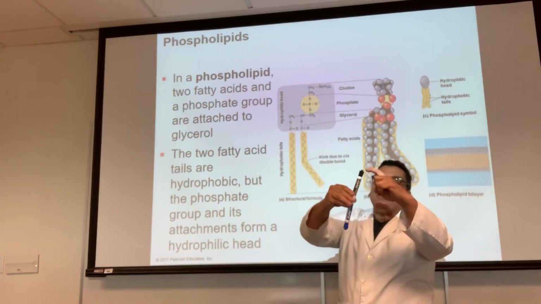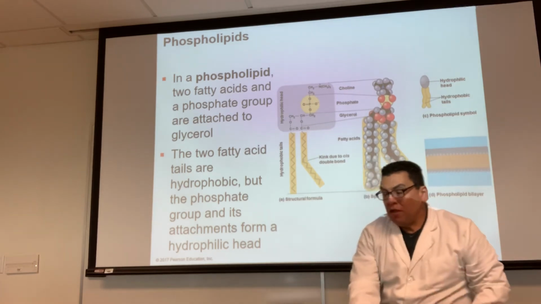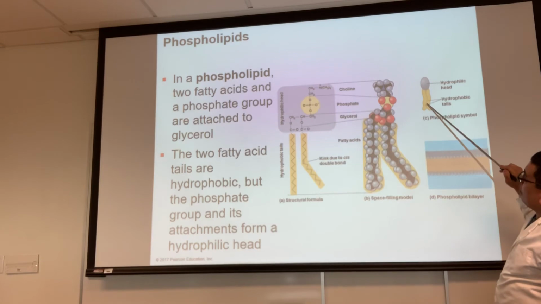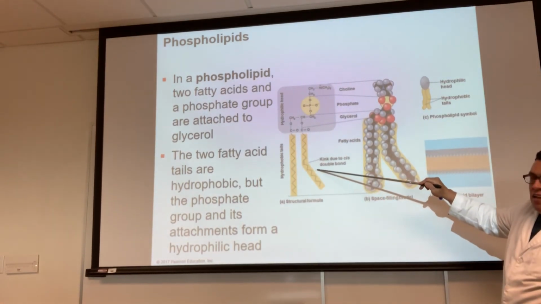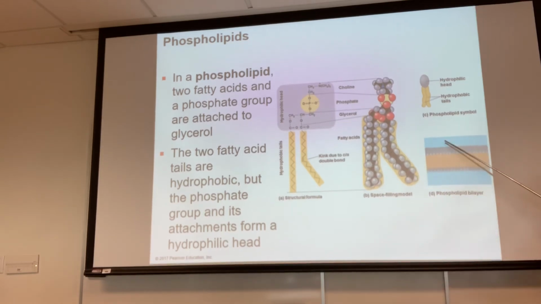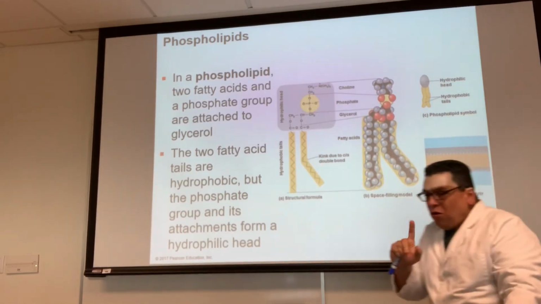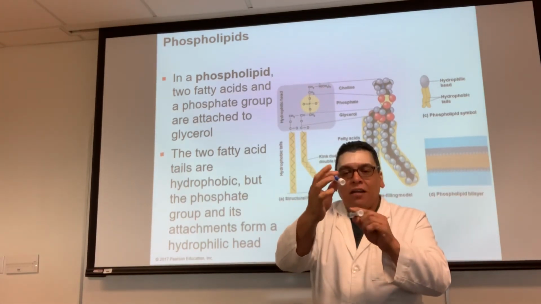Why? Because this is hydrophilic and this is hydrophobic. This part is hydrophilic and this part is hydrophobic because it's the fatty acid and it's nonpolar. It doesn't like water. But the problem is there's water outside and inside. So the only solution is to create a structure that looks like this.